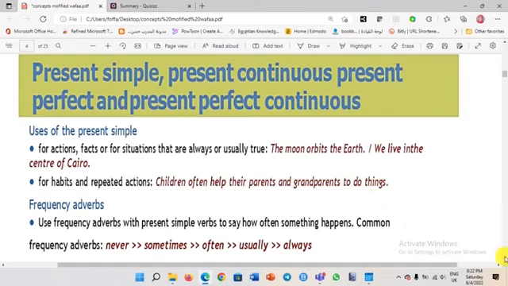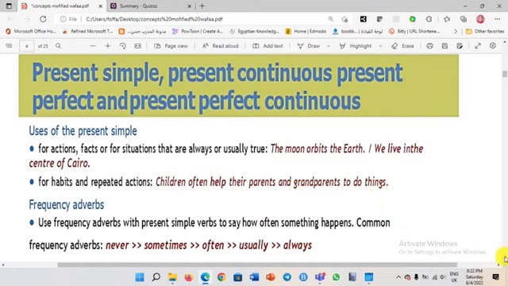Both the present perfect simple, have or has plus the past participle, and the present perfect continuous, have or has plus been plus verb-ing, are used to talk about actions or situations which started in the past and are still connected to the present. How can we use them connected to the present?